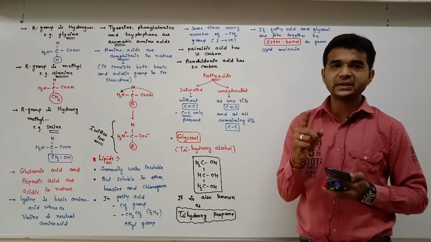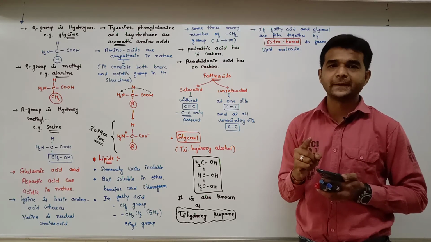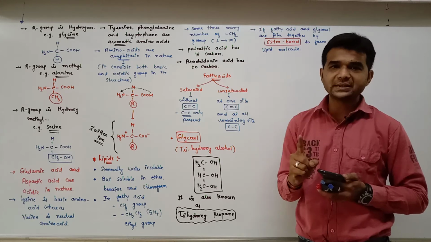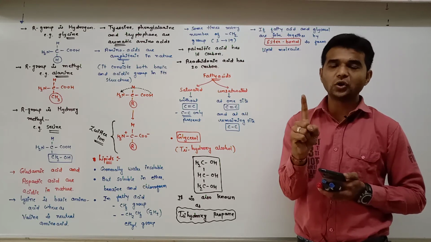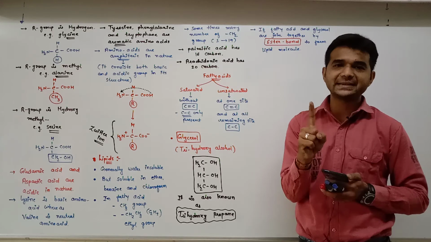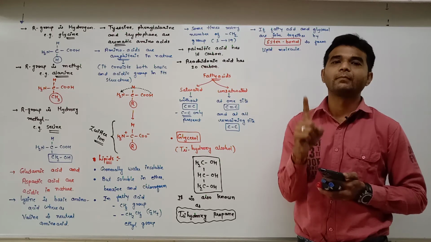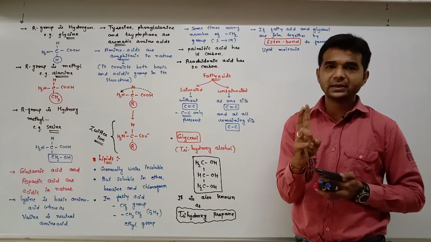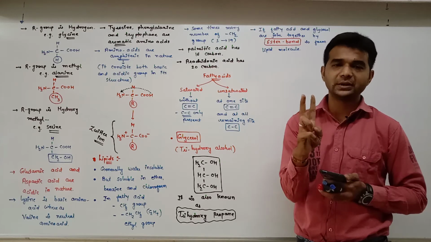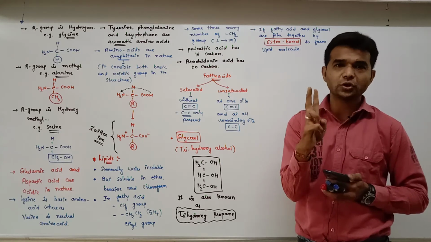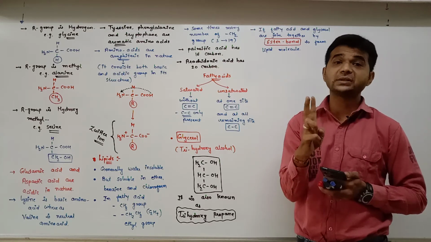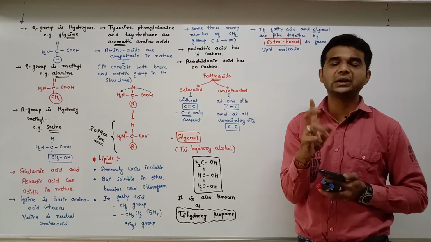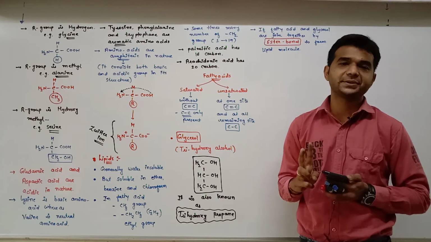Okay, so monoglyceride, again I am repeating this. Monoglyceride means 1 alcohol and 1 fatty acid. Diglyceride, 2 hydroxyl groups, consists of 1 alcohol and 2 fatty acids.